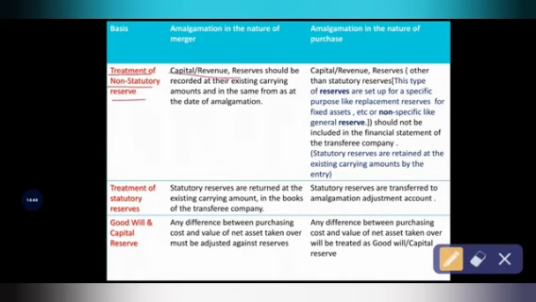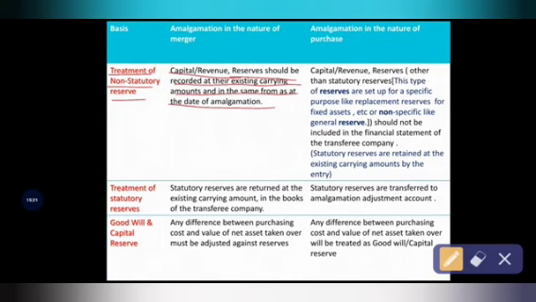Credit or revenue or any reserves should be recorded at their existing carrying amount in the same form as at the date of amalgamation. See, in case of amalgamation in the nature of merger, any capital and any revenue or profit and any statutory reserves should be recorded at their existing carrying amount, which is nothing but the book value, from the date of amalgamation. From the date of amalgamation, all the companies should record the capital, reserves and non-statutory reserves at their book value.